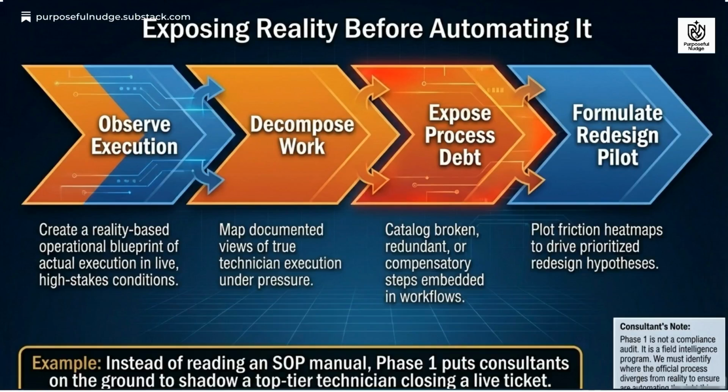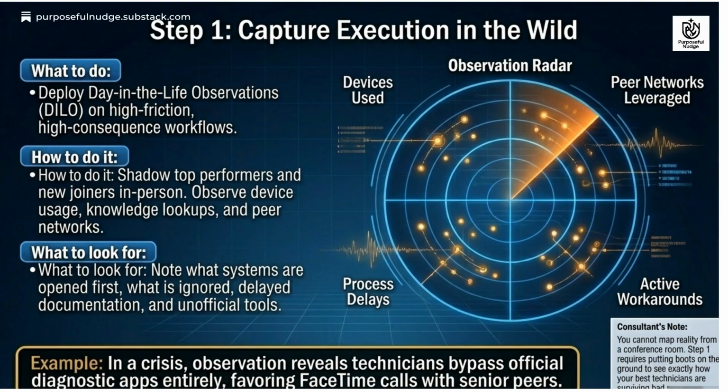Phase 1 involves 4 key steps: observe execution, decompose work, expose process debt, and formulate a redesign pilot. Step 1 is to capture execution in the wild using day-in-the-life observations. Shadow top performers to observe device usage, knowledge lookups, and peer networks. Look for ignored systems, process delays, and active workarounds, looking for how processes are really used and/or worked around. This is best done through observation.